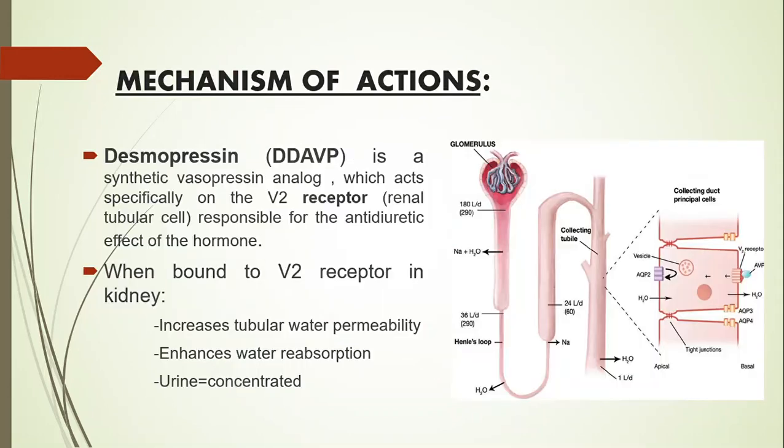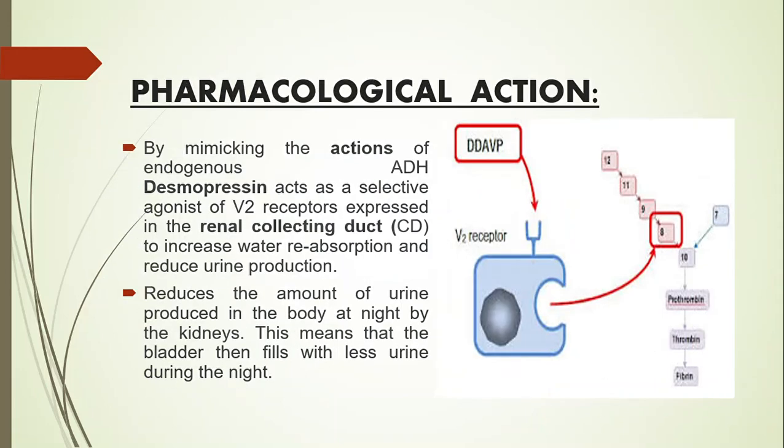Let's understand the mechanism of action of desmopressin. It is a synthetic vasopressin analog which acts specifically on the V2 receptor present in the renal tubular cell, responsible for the antidiuretic effect of the hormone. When it is bound to the V2 receptor in the kidney, it increases tubular water permeability, enhances water reabsorption, and makes the urine concentrated. Let's know the pharmacological action.